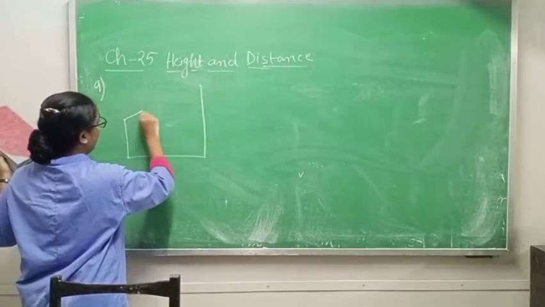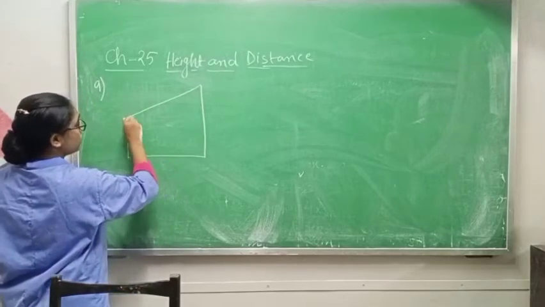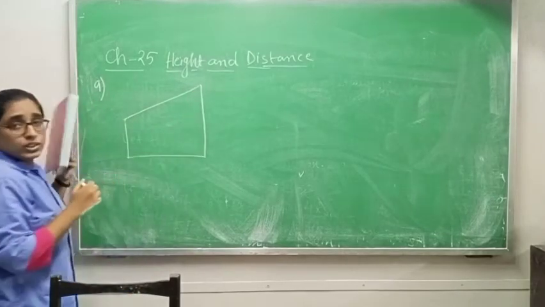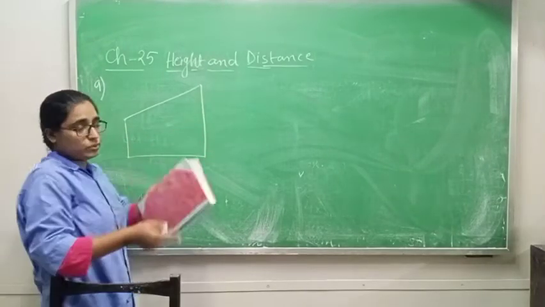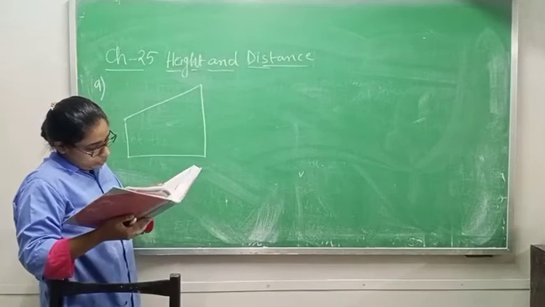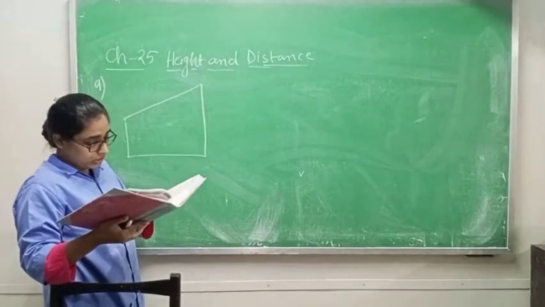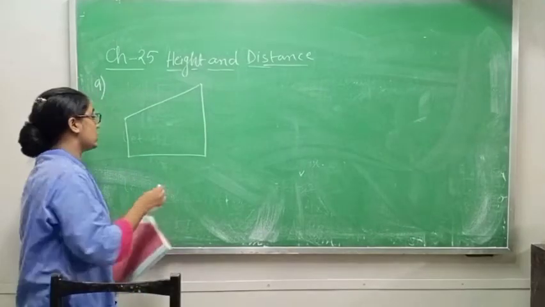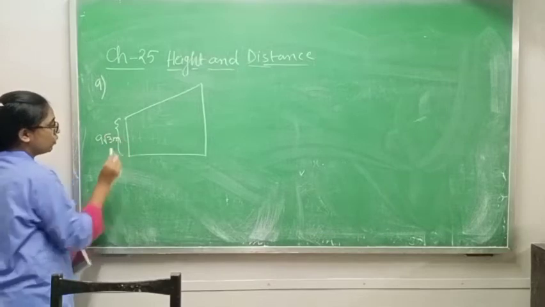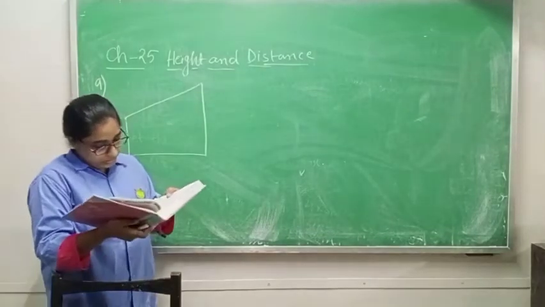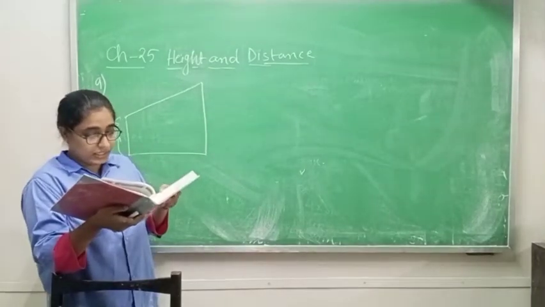From here, if someone is looking from the three-story building, this point, to the top of the chimney, so this one is your chimney and this one is your three-story building. It is written that the three-story building is of 9√3 meter height. Then it is written after that the angle of elevation is 30 degree.